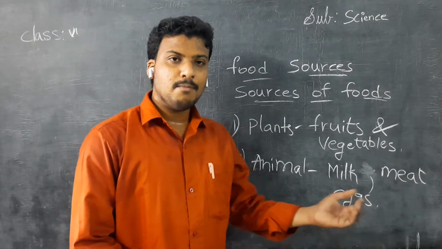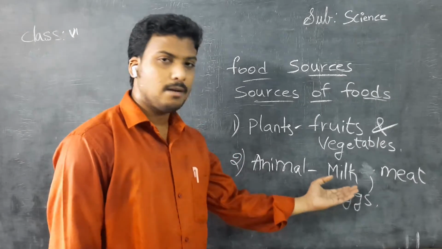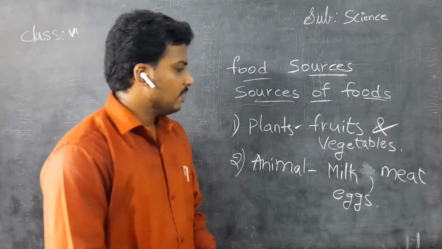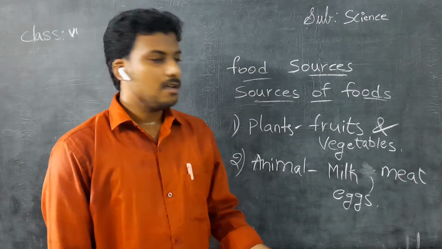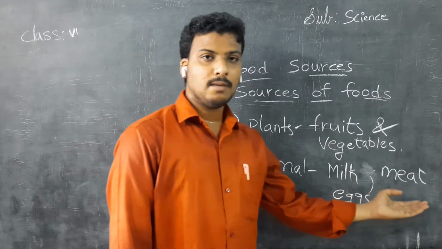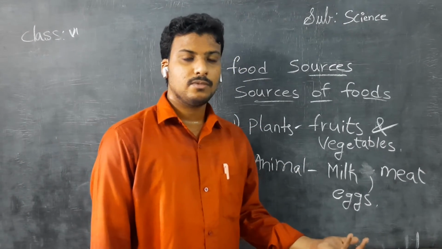From where does the milk come for us? From animals like buffalo and cow. Next, where does meat come from? Chicken and mutton. The chicken comes from the bird, hen, and mutton comes from goat and sheep, children. Then eggs, you know eggs.